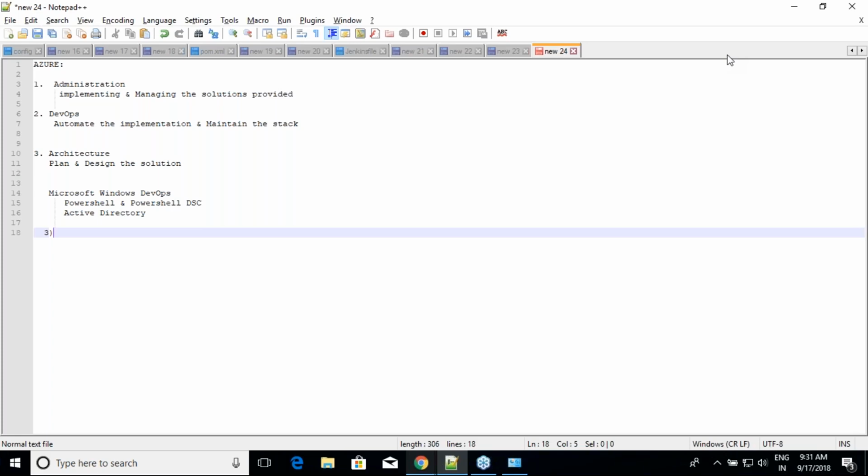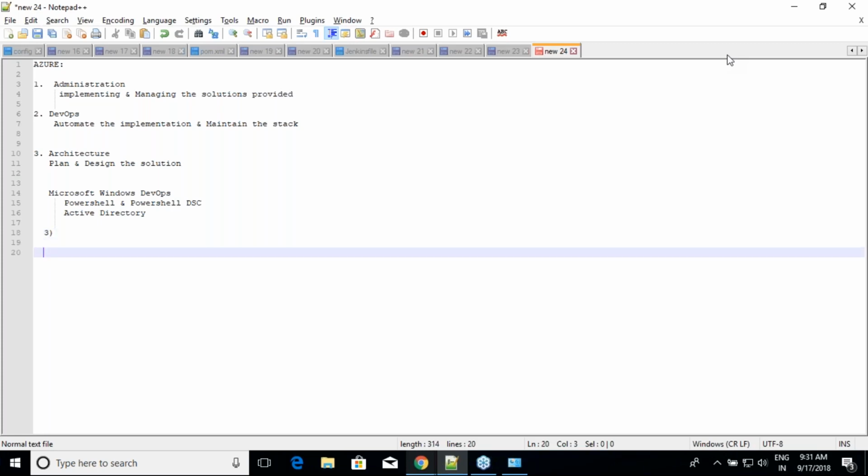We will be starting our classes with administration. And remember, in Azure, much like AWS, we will be working from the CLI and from the UI. The UI in AWS I call the console, but in Azure I call it the portal. We'll also be learning one more thing, which is ARM, Azure Resource Manager. So you should know how to operate Azure from all these three worlds, and Azure Automation is an added advantage.